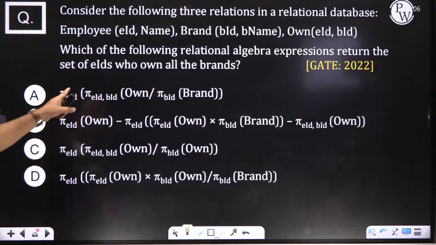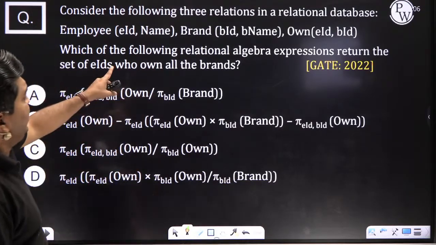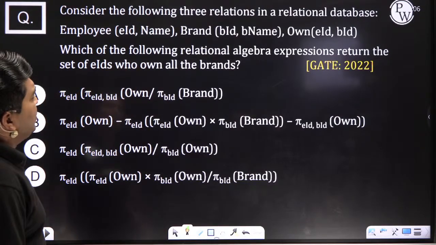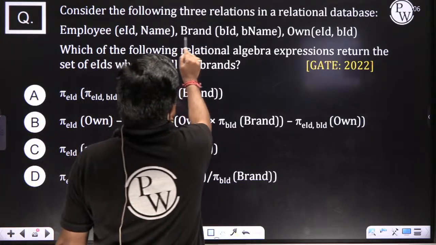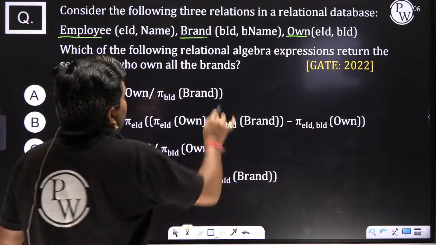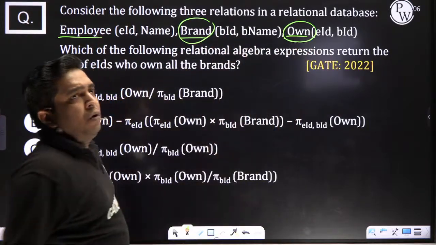Now this is a question which was asked in GATE. It is asking you to find the employee ID who owns all the brands. So how many tables are needed? There is a brand table, an own table, and an employee table. So you can see these two tables are sufficient: own and brand.